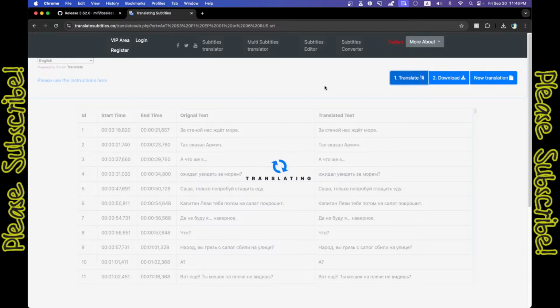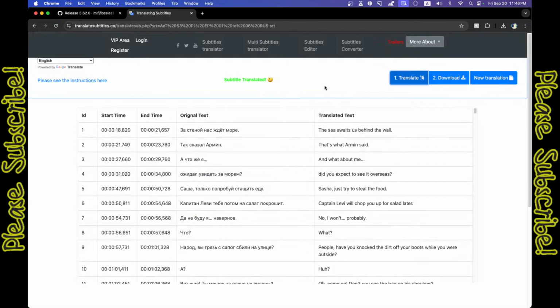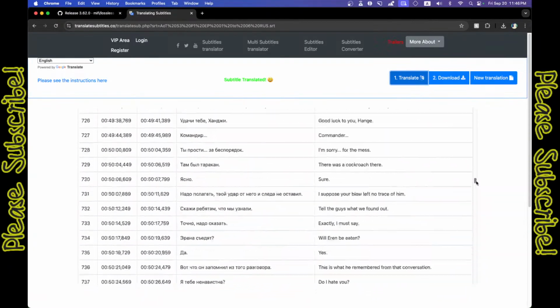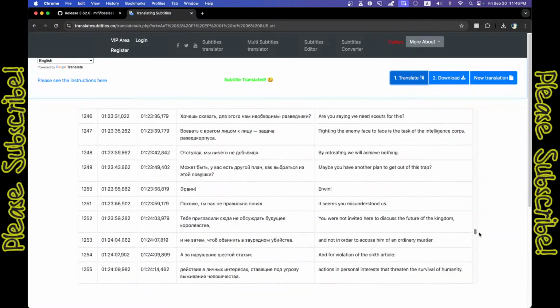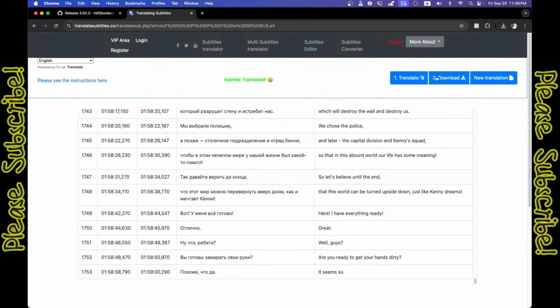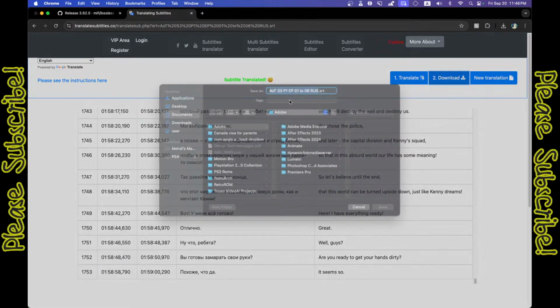Now, also, what I want to do is make the subtitle inside the MKV file itself, so inside the video file itself. Also, a good rule of thumb is to go through this really quickly and make sure that everything is translated into English. Okay, so our goal is to Chapel in Lord Rice's lands. Okay, we'll see what that means. I don't want to know, please. I don't want to get spoiled.